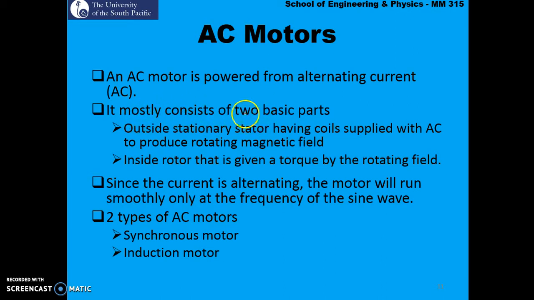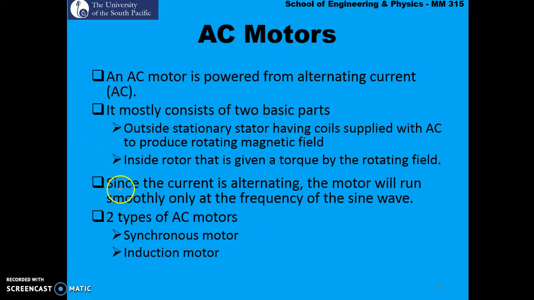Mostly it consists of two basic parts: an outside stationary stator having coils supplied with AC to produce the rotating magnetic field. So we'll look at two types of motors in this section. One will be synchronous and the other one will be induction. You will learn that in both of these motors, the stationary stator is always supplied with AC current to produce the rotating magnetic field.